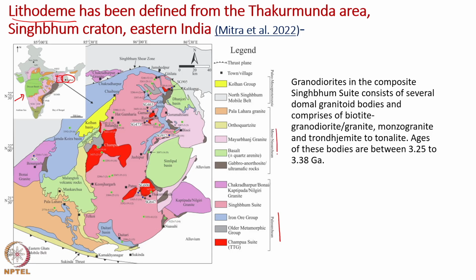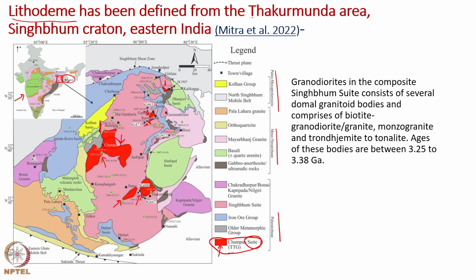Paleoarchean rocks, Meso-Neoarchean rocks and Paleo-Meso-Proterozoic rocks are exposed in this place. We are going to see the Champua Suite TTG group of rocks, which is given by this red color. These are the exposures, and this has been described as a suite. A suite consists of several lithodemes. So, these are the places where the lithodeme has been found. That is the Champua area.